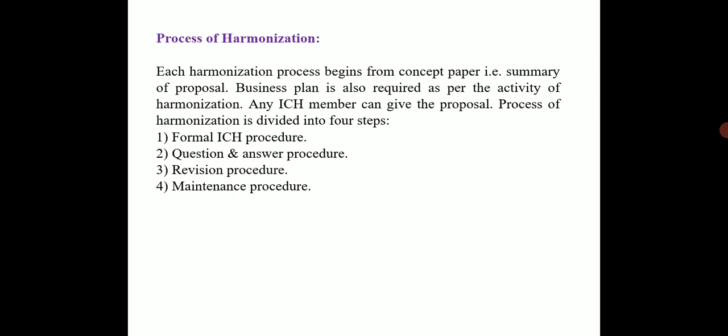Okay, here the business plan is also required as per the activity of the harmonization. Any ICH member can give the proposal. The process of harmonization is divided into 4 steps. Mainly the harmonization process is divided into 4 steps. First is the formal ICH procedure, second is the question answer procedure, third is the revision procedure, and fourth one is the maintenance procedure. मतलब ये 4 पार्ट्स में हार्मोनाइजेशन की प्रोसेस जो होती है वो डिवाइड रहती है.